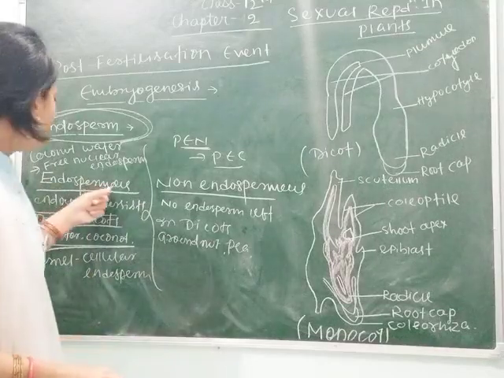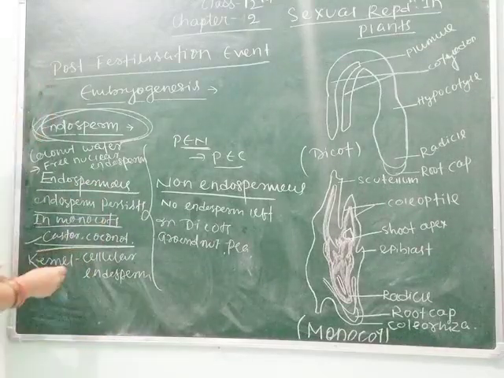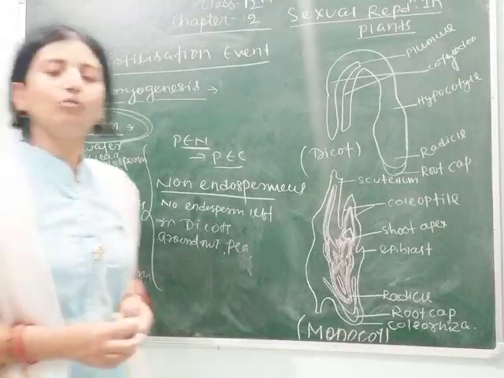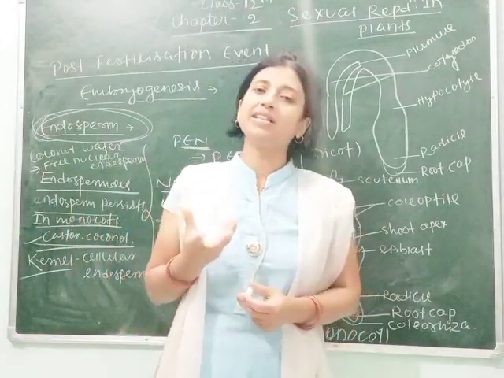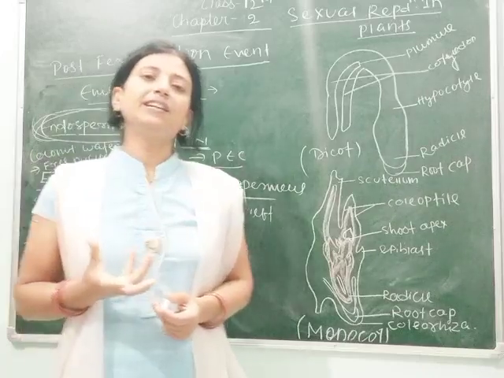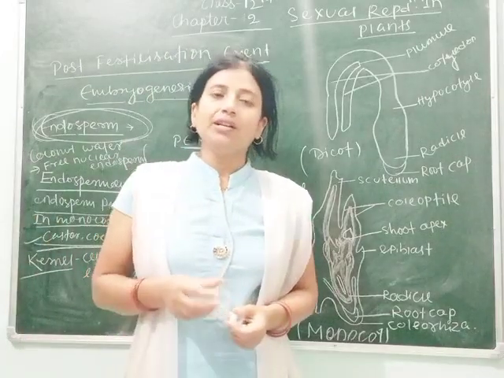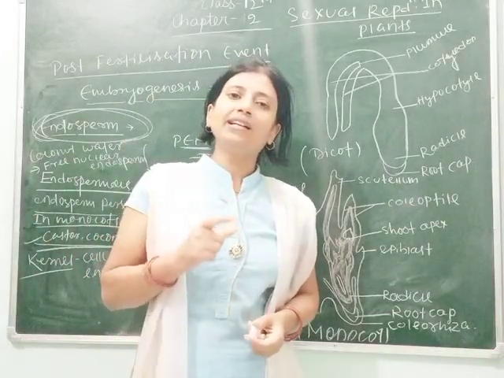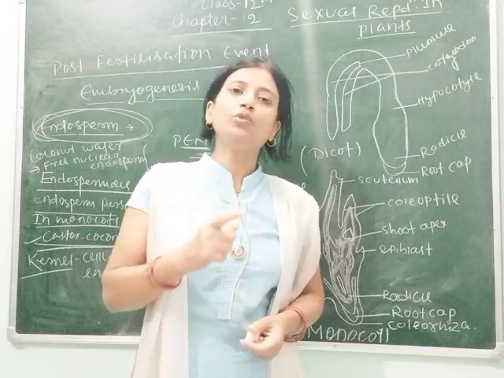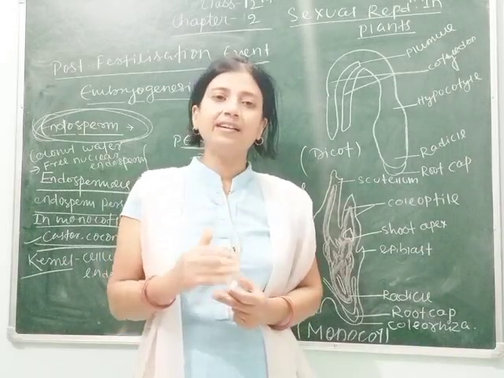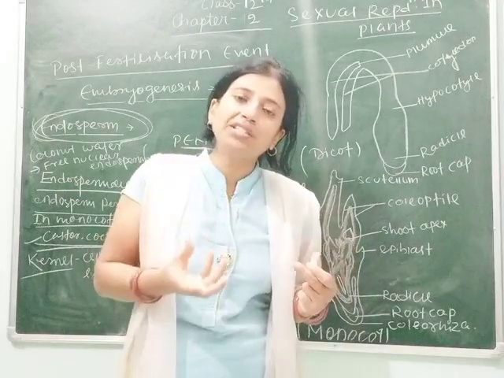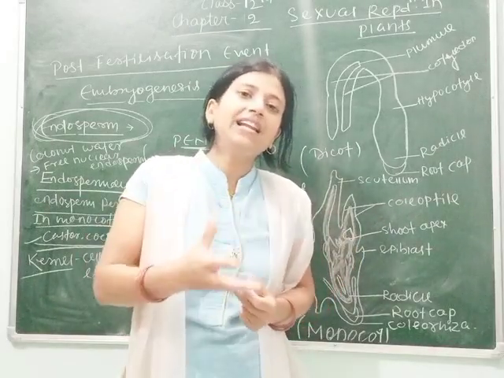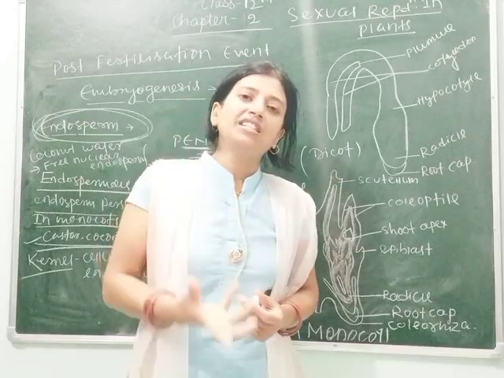Again, consider coconut, the tender coconut water, which is a good health drink that we take in summer. That tender coconut water is just the free-nuclear endosperm. That means after karyokinesis no cytokinesis occurs, due to which the nuclei move freely inside the seed.